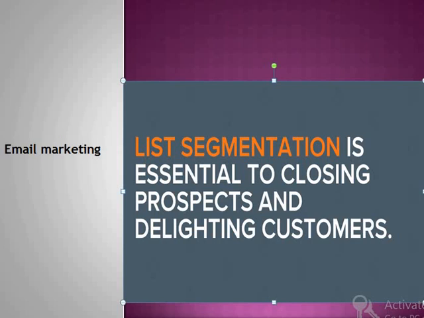Now the topic is list segmentation. How do we have to segment that database, right? To divide that database on some common basis. The common basis may be education level, maybe income range. Suppose in our database we have a total of 10,000 contacts, and now we are segmenting it.